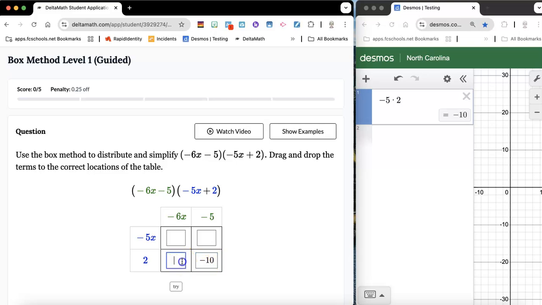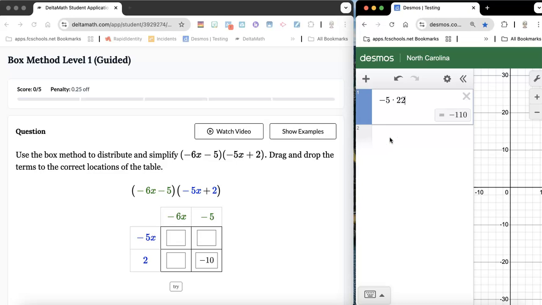All right, and then I'm going to fill this next box. So I'm going to do 2 times negative 6x. The 2 times the negative 6, and I'm using the star button, which is shift 8. Let's try that again. 2 times negative 6, and I'm going to hit enter so I'm out of that box.